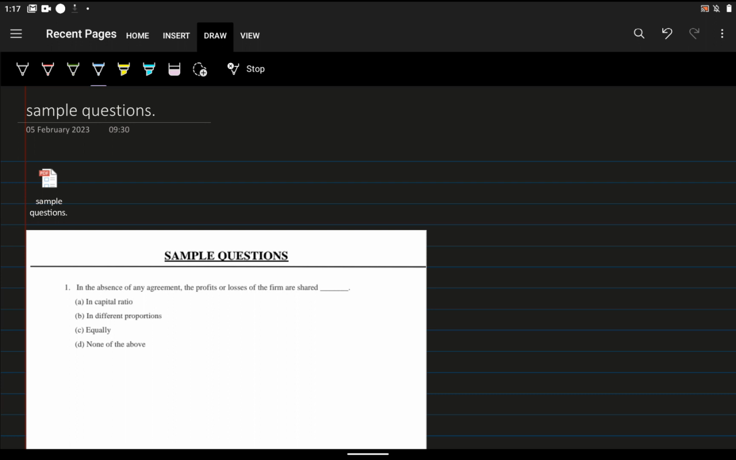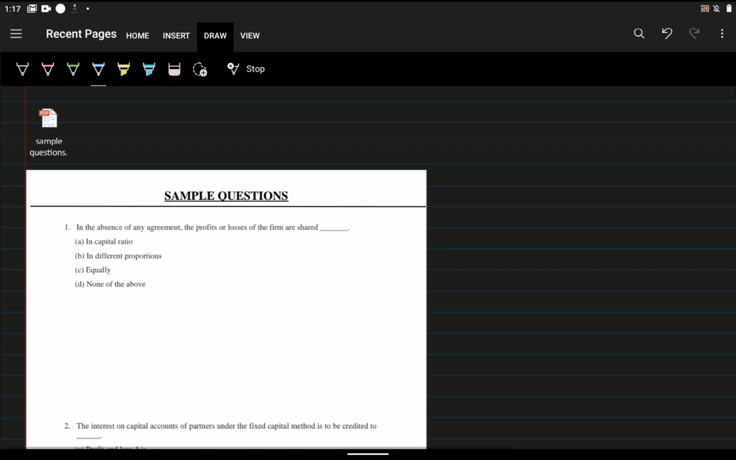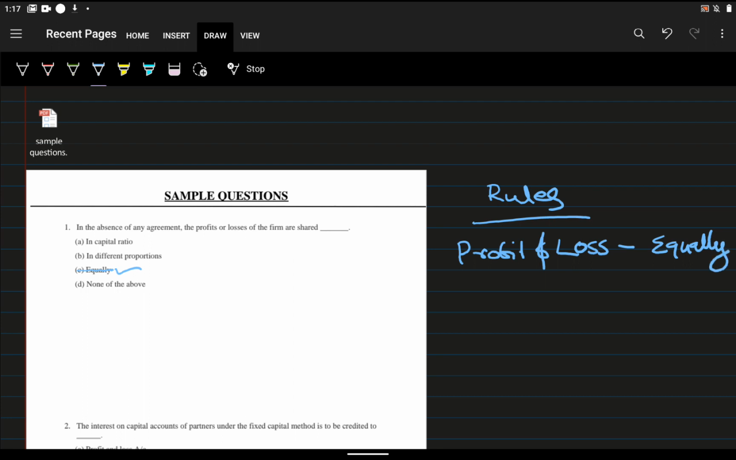In the absence of any agreement, the profit or losses of a firm are shared dash. The answer is equally. Okay, so how did we get equally? We already studied what rules are applicable in the absence of a partnership deed. What are the rules applicable? Profit and losses will be shared equally. First rule.